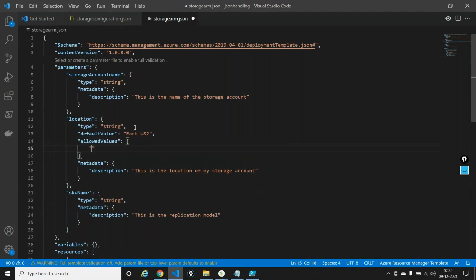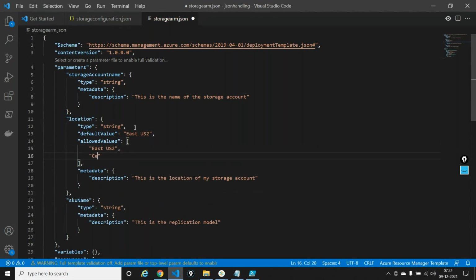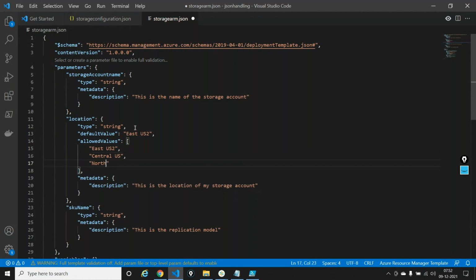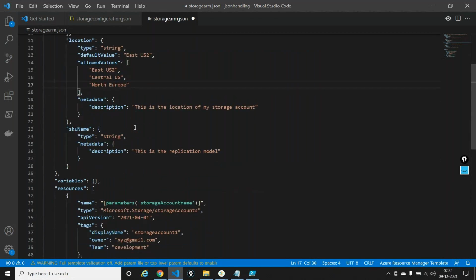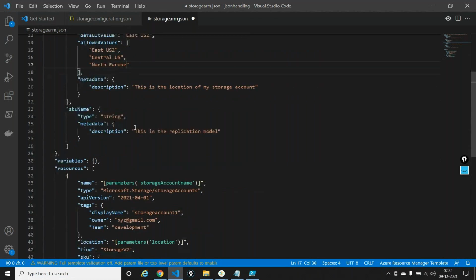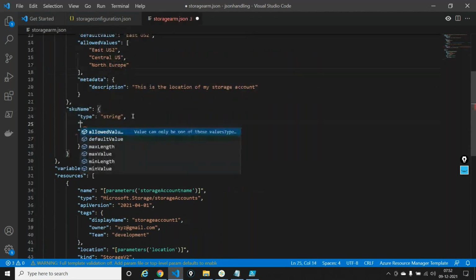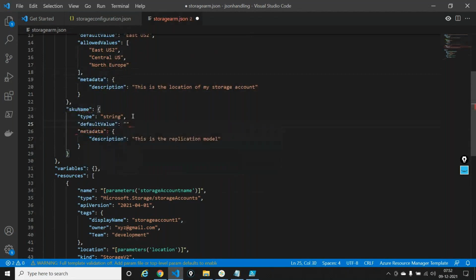I'll say East US 2, Central US, North Europe. These are the three locations. Finally, SKU name. I'll say the default value of my SKU name, by default if anyone deploys it without giving a parameter, is Standard_LRS.